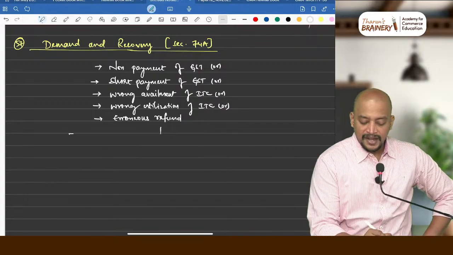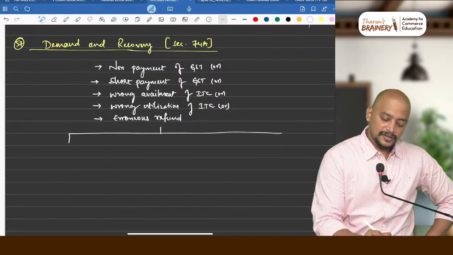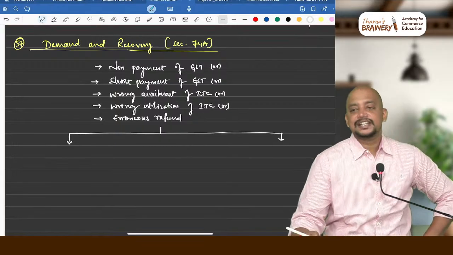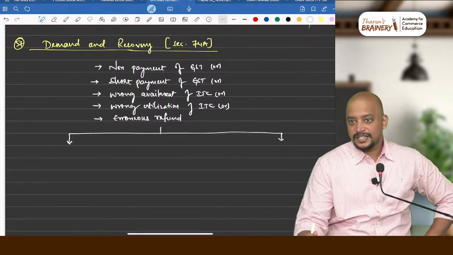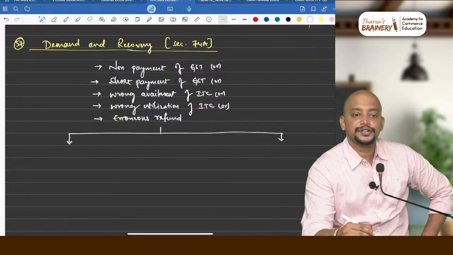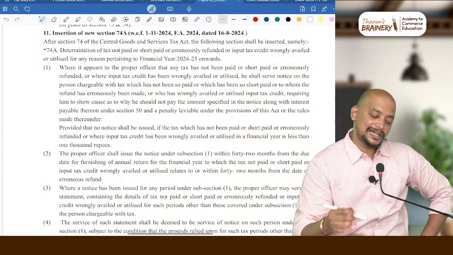Here also we have again a difference. See, they just merged the section, but the concept they retained the same. You understood? The concept they retained the same, just the section they merged. So continue. You understood the 5 offences? So what is it they are telling?